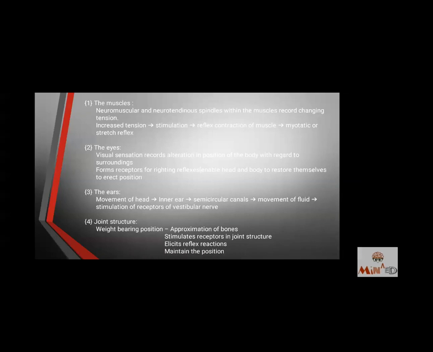That the muscles have to spend less amount of energy. Now, this stimulates the receptors in the joint structure. Always remember, approximate means the joint surfaces will be in close contact, and that will stimulate the receptors in the joint structure because of the compression, because of the approximation of the joint surfaces.